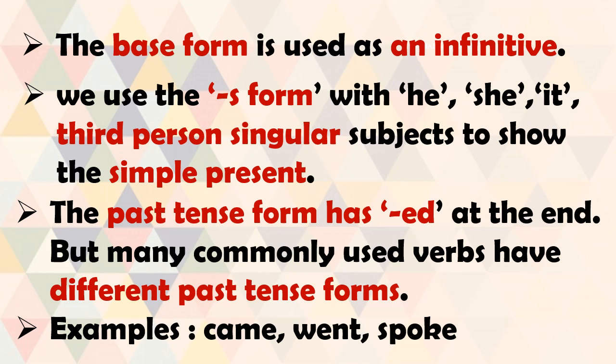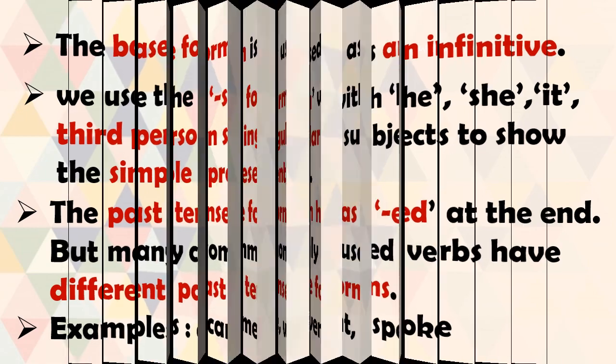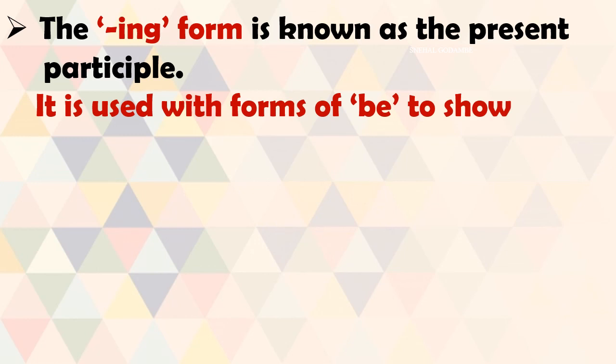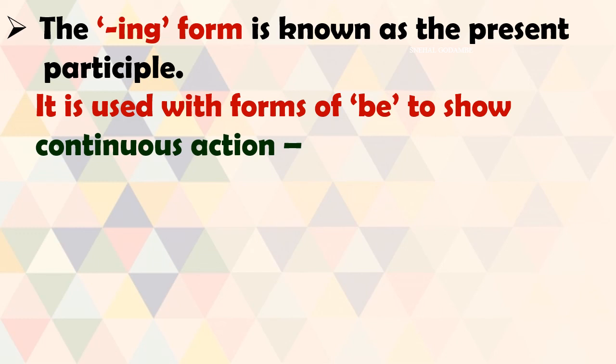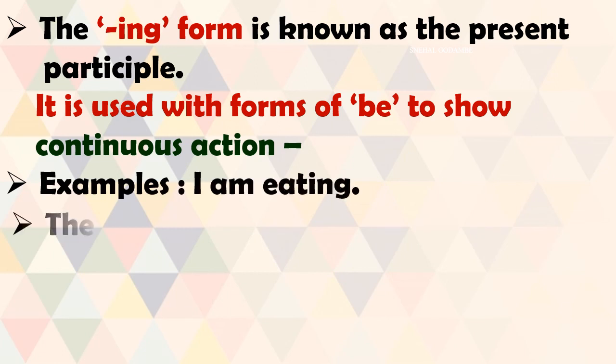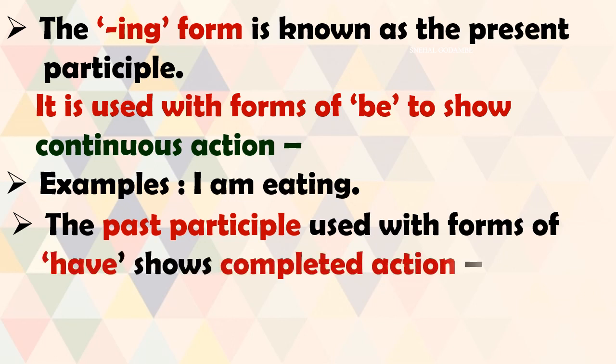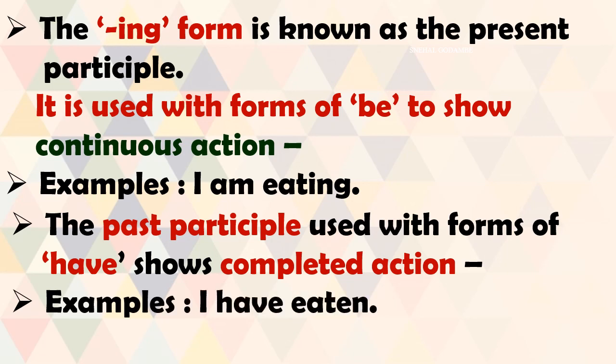Then we learnt about the continuous form. That is, the ing form is known as the present participle. It is used with the forms of be to show the continuous action. We have seen the examples. Here is one more. I am eating. Then the past participle used with forms of have shows completed action. We have seen some examples of that. I have eaten. So here it shows your action of eating is completed.